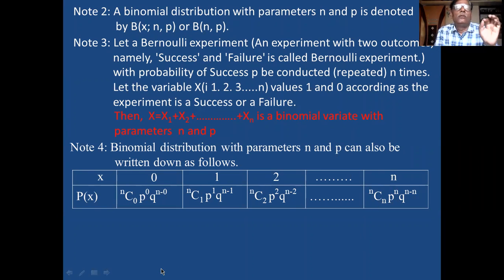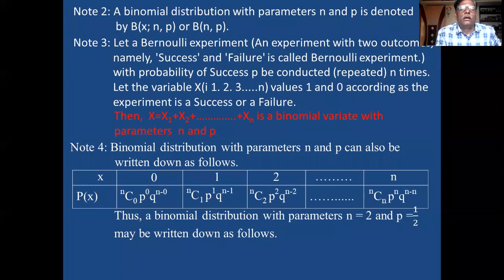Clear? This is the binomial distribution with parameters N and P. In this way, you calculate the equation. I will take one example here. In the binomial distribution with parameter N equal to 2, the N value is 2. Then P is equal to 1 by 2. The probability value is 1 by 2.